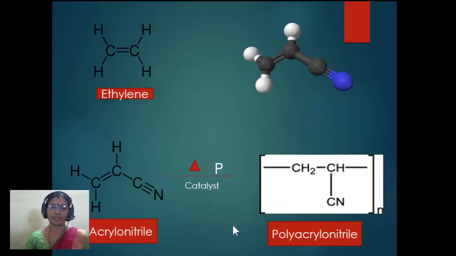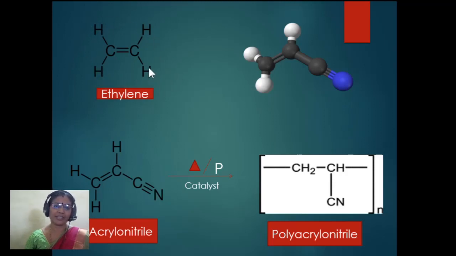Next one is formation of polyacrylonitrile. Polyacrylonitrile is a polymer which is obtained from acrylonitrile. Now, what is the formula for acrylonitrile? It can also be shown using ethylene as the base.